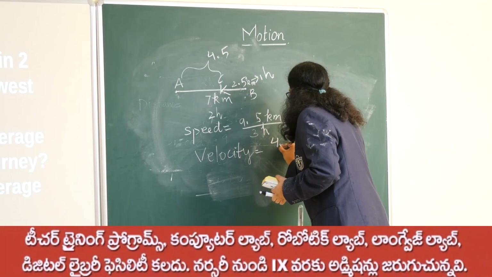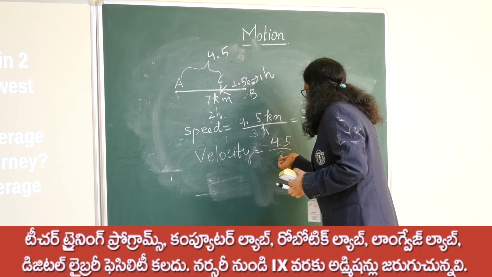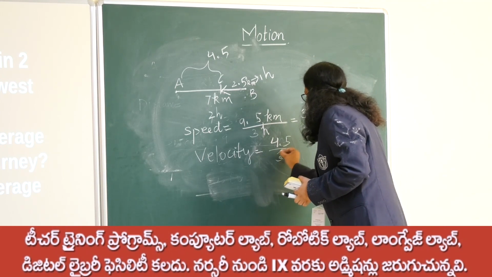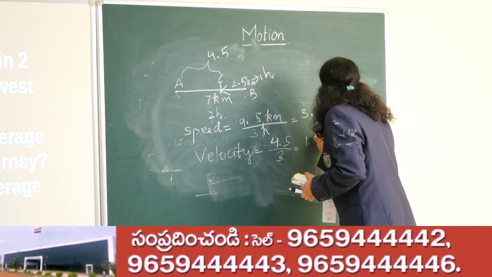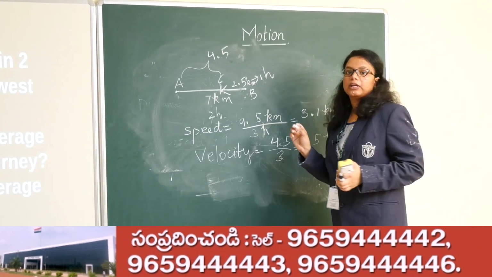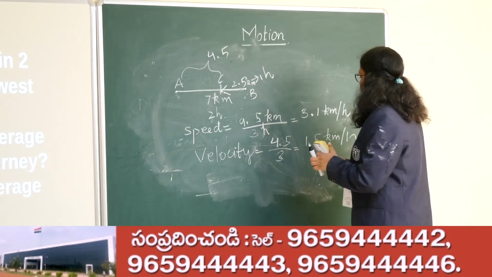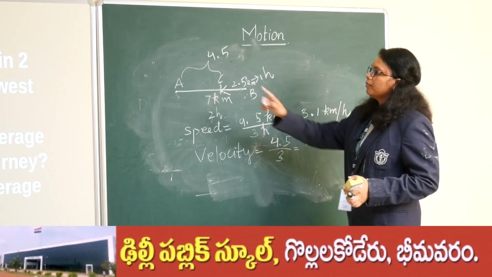So displacement is 4.5 kilometer and the time taken is 3 hours. So when you calculate, this gives you 1.5 kilometer per hour. So 1.5 kilometer per hour is the velocity of the man.